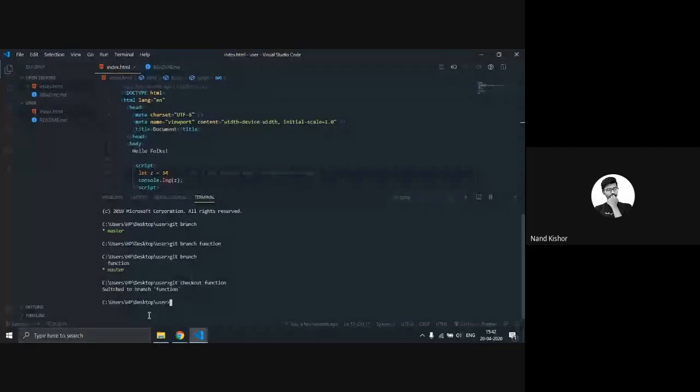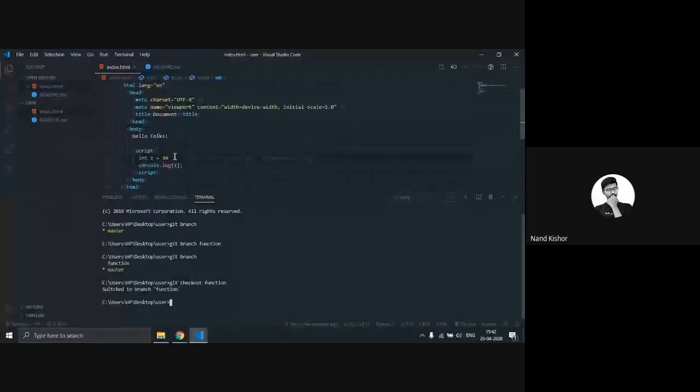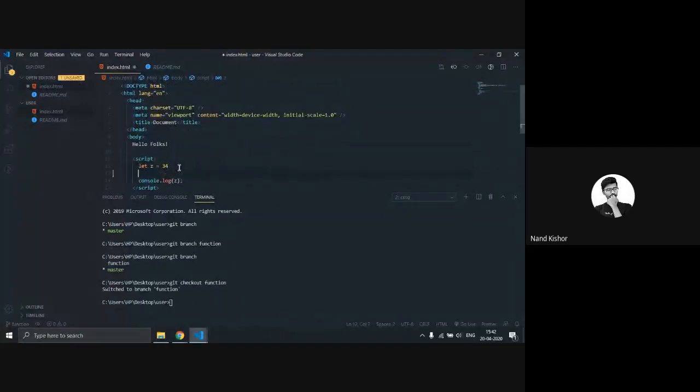On the function branch, I am going to create some changes. Let's say I am initializing a new variable f, which is 100. Save this file, and what I will do is git push.